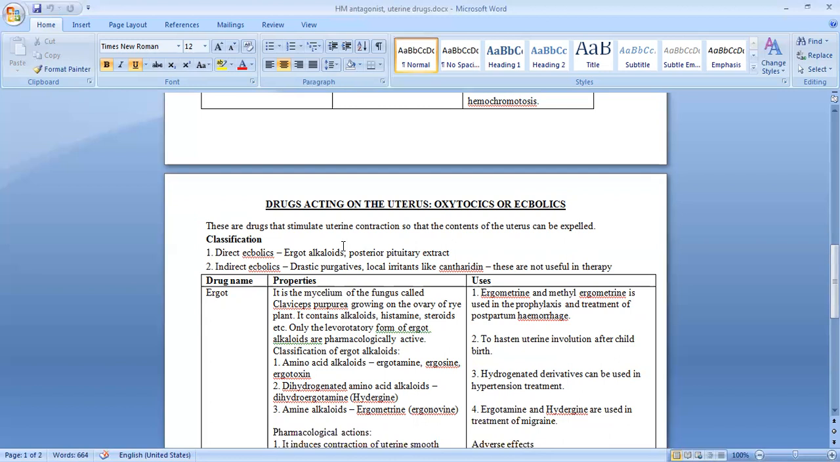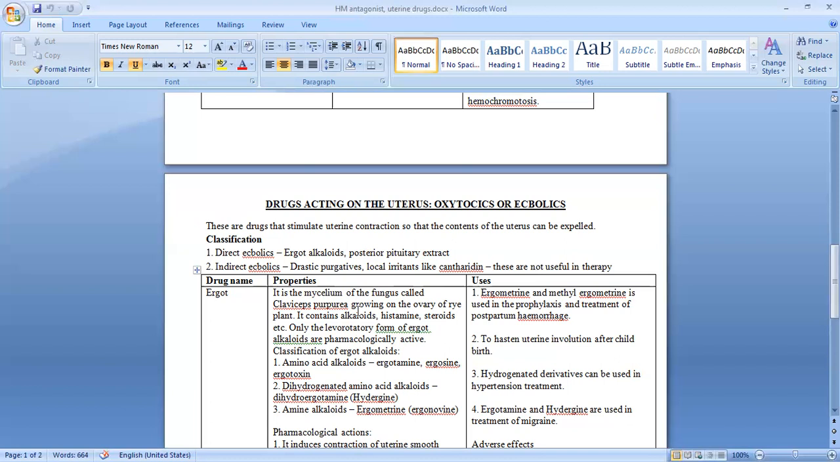So certain purgatives which have very drastic action, and some local irritant molecules like cantharidin, all these can be used as indirect ecbolics. But because their action is unpredictable, they are not used in therapy. So it's only the direct ecbolic compounds which we are using in therapy. So we will see a little more about some of those important drugs.